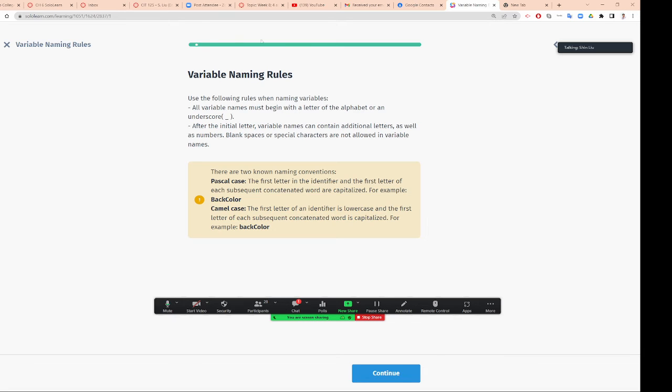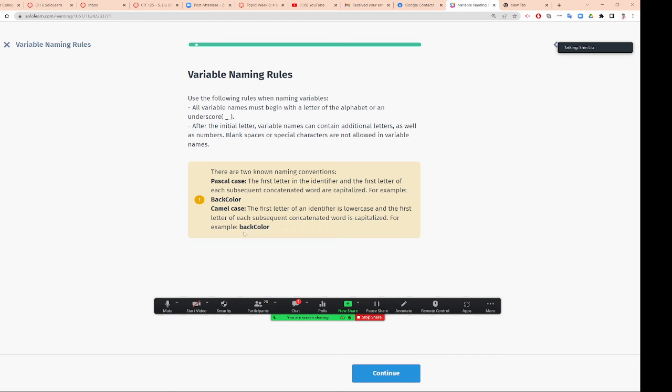We usually use Pascal case and camel case. For most of our language, we use camel case. Camel case is where the first letter of an identifier is lowercase, and the first letter of each subsequent word when we combine them together is uppercase, like backColor.